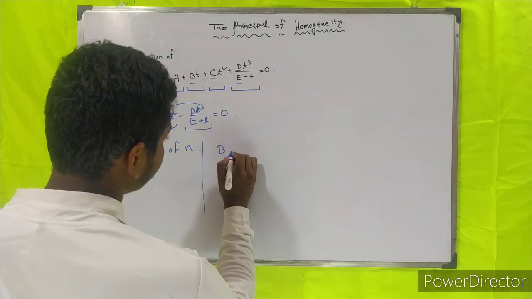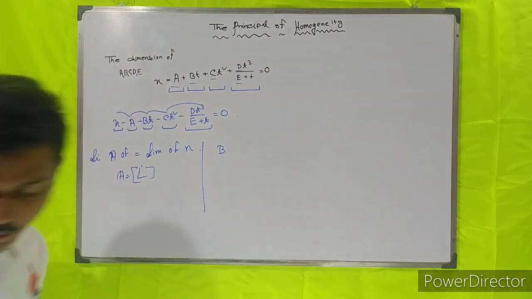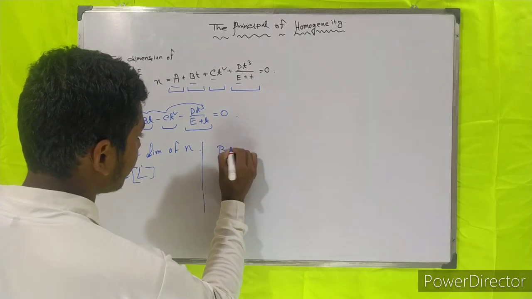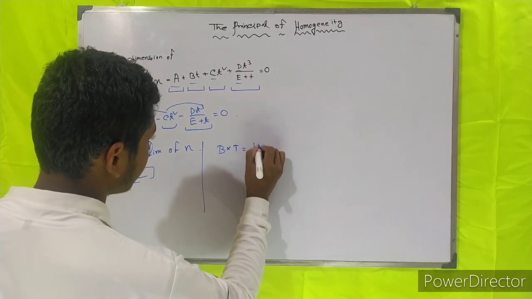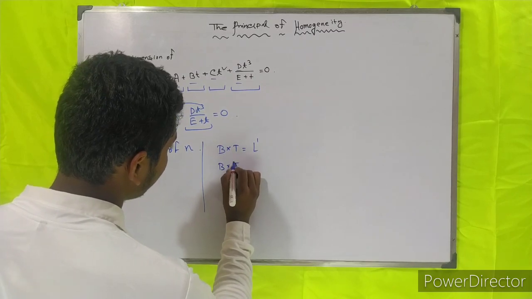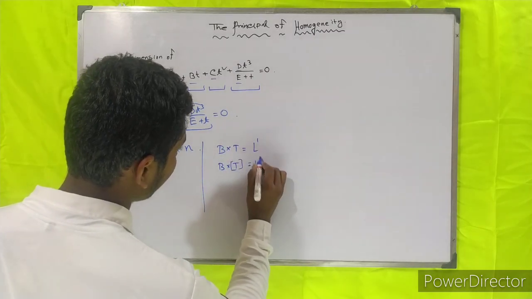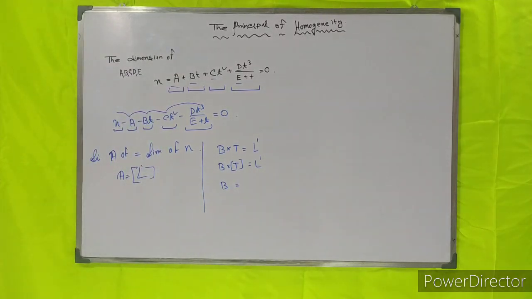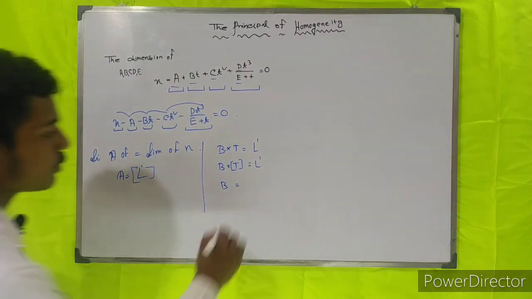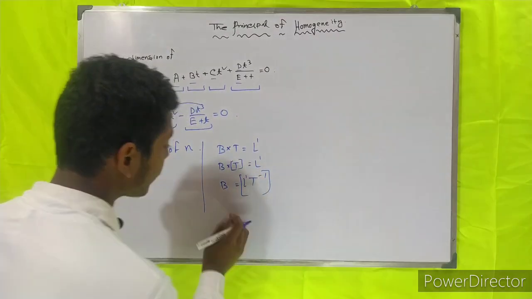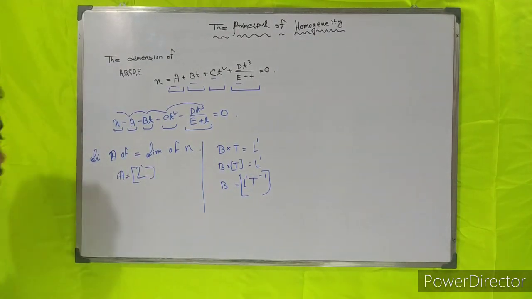Now bt. Now you can find the dimension of bt, b into t. So b into t is equal to L1. So we can find b is equal to L to the power minus 1, meaning L1 t to the power minus 1. That's the dimension of b, and that is the dimension of a.